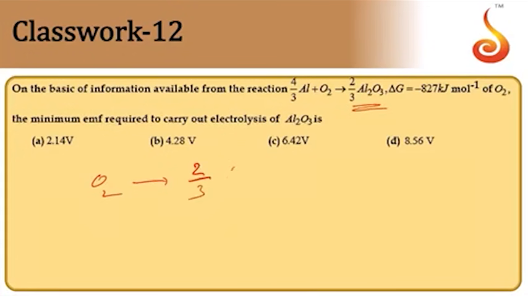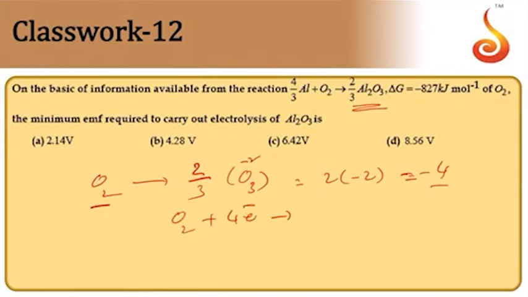2 by 3 of it is O3 minus 2, which is equal to 2 moles of O2 minus, equal to minus 4 altogether. So the total change in the charge must be equal to 4 electrons. So O2 plus 4 electrons will come out as O2 minus 2. So the total change is 2 of O minus 2. So electron transfer is 4, so N is 4 for us now.